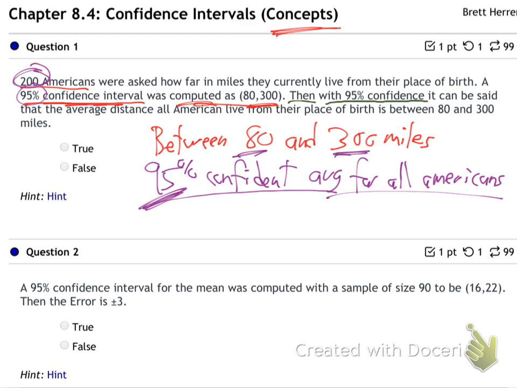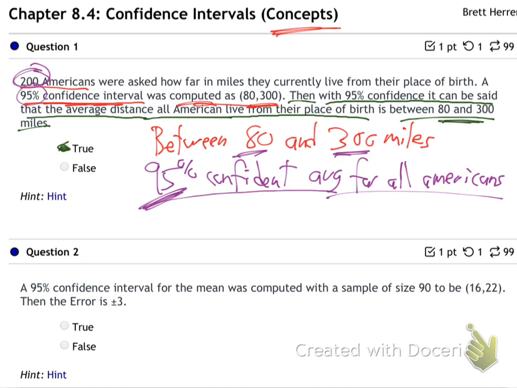With 95% confidence, true or false, it can be said that the average distance all Americans live from their place of birth is between 80 and 300 miles. Is that what they're saying? Yeah, that sounds good to me. That's exactly right. That makes sense? Good? Shall we try another one?